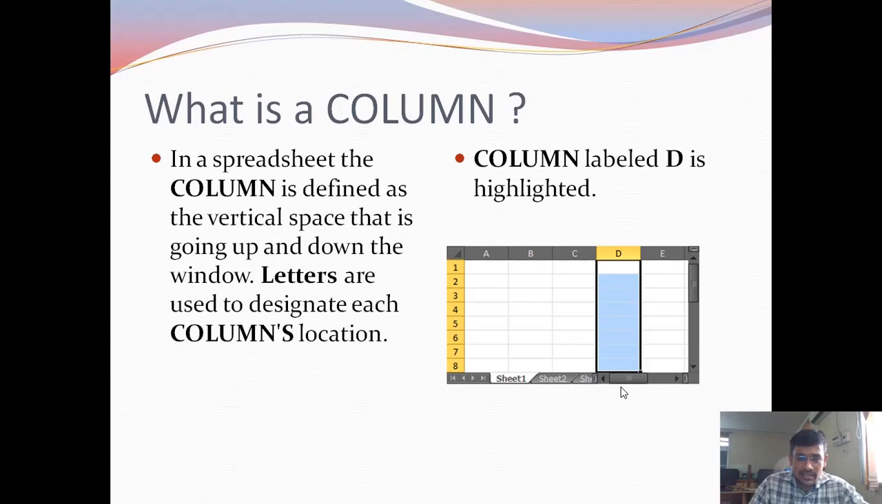Alphabet letters are used to designate each column. The columns are labeled with alphabets A, B, C, D, E. After completing Z, the column names continue with the combinations AA, AB, AC and so on. This process is repeated. The last column name is XFD.